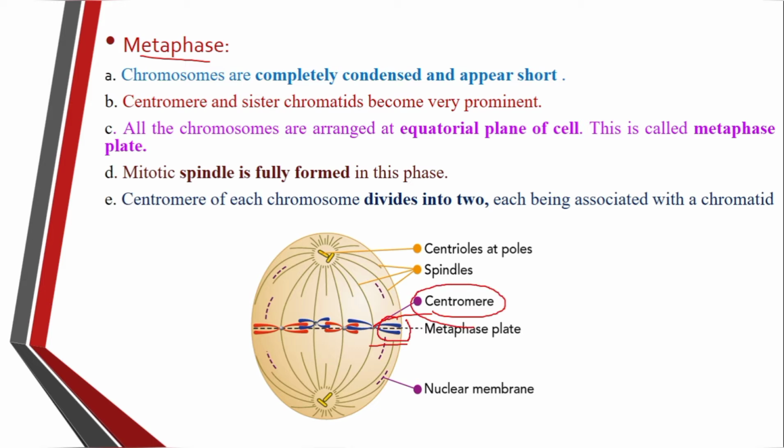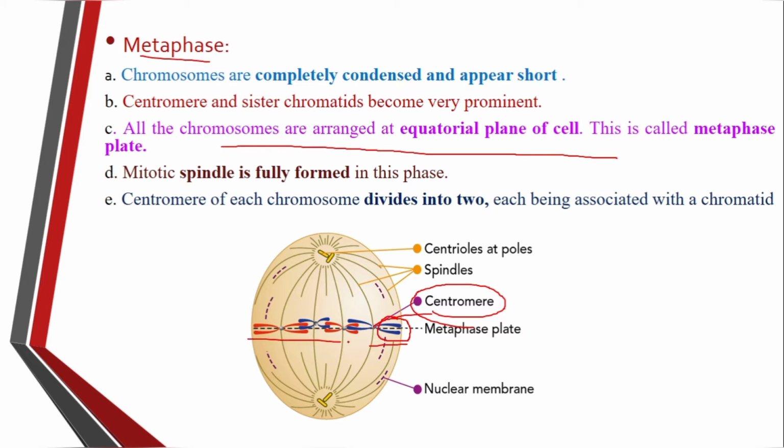The sister chromatids, formed in the prophase, become very prominent and are very clearly seen. The most important event in the metaphase is that all the chromosomes are arranged at the equatorial plane.